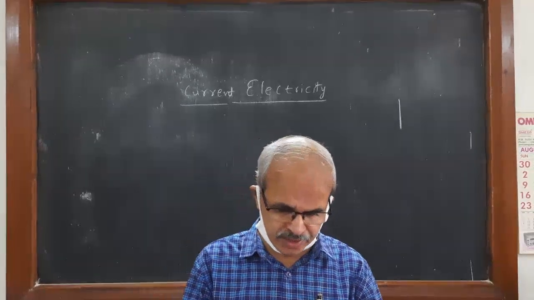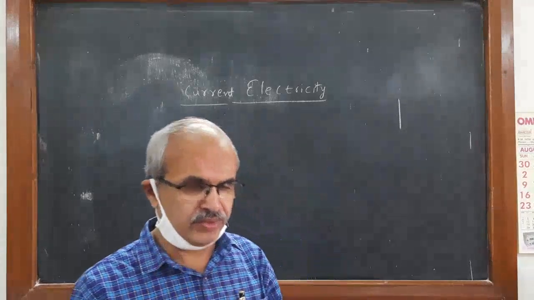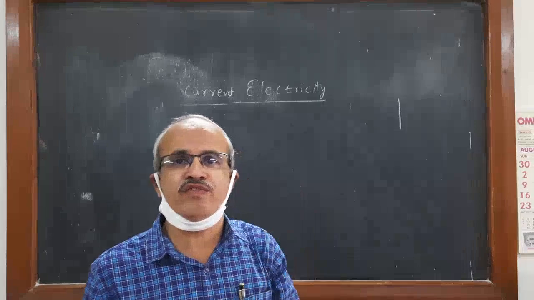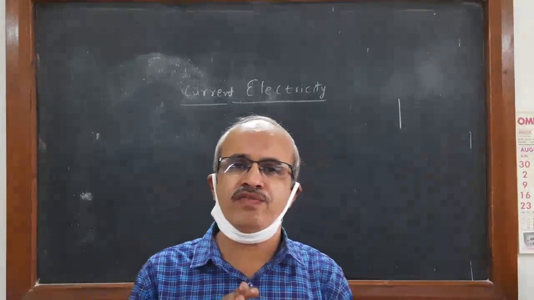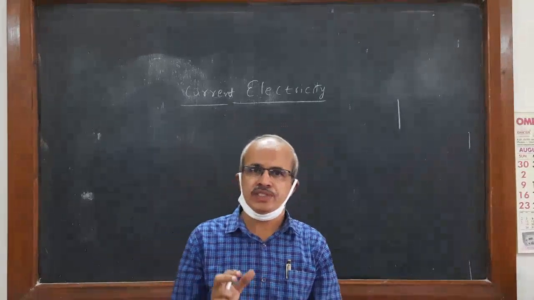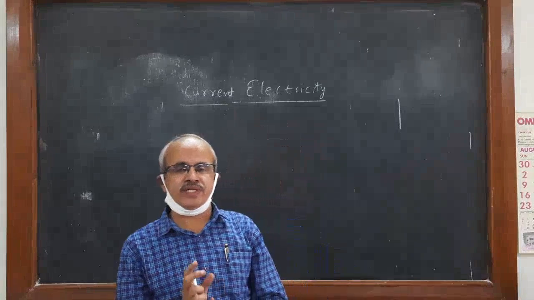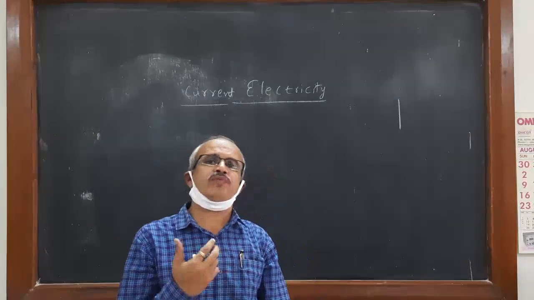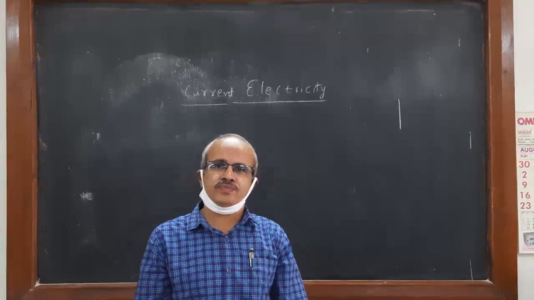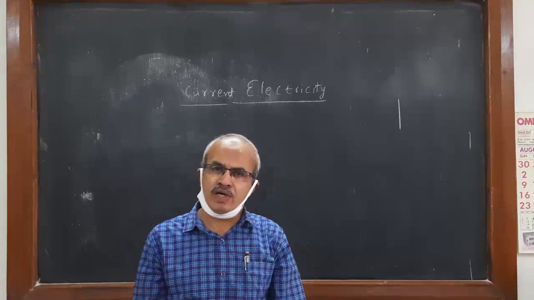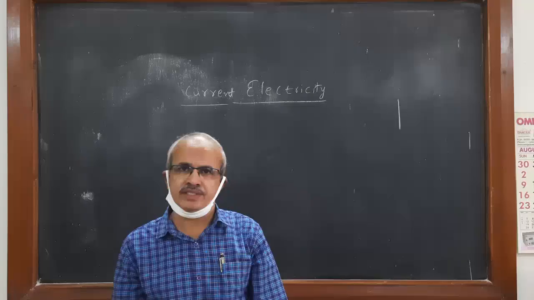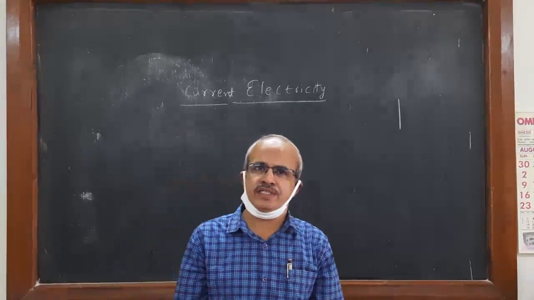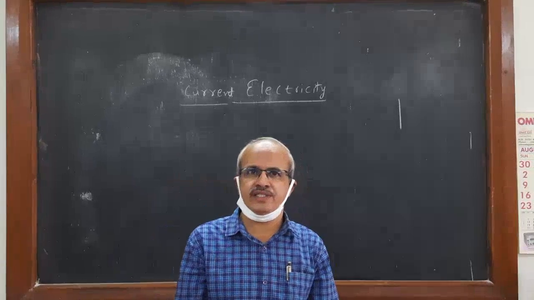So here, first of all, let me tell you what is current electricity. Current electricity is that branch of physics which deals with electric current, effects of electric current, and sources of electric current. Correct? It all comes under current electricity.